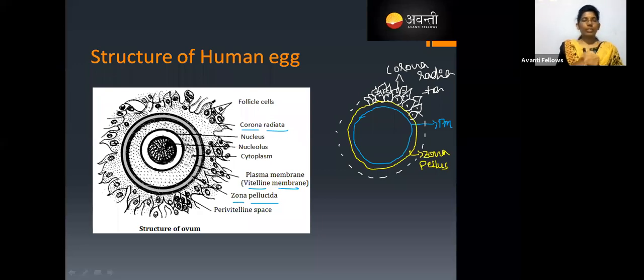There you can observe that one cell is going to develop as an egg, and the remaining primary follicles will stay all around the egg. So all those are called as a corona radiata. All cells form a layer. That layer is called a corona radiata, and this corona radiata secretes a non-cellular layer called a zona pellucida, and inside to that there is a plasma membrane. That plasma membrane is called as the vitelline membrane.